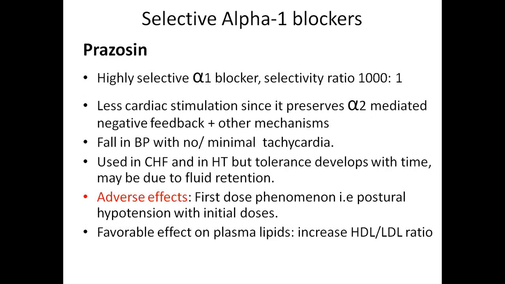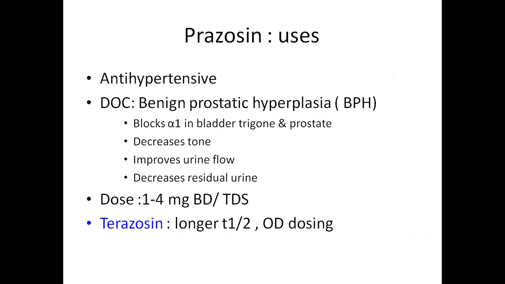Adverse effects are first dose phenomena, that is postural hypotension with the initial dose. It has a favorable effect on plasma lipids, it increases the high density lipoprotein to low density lipoprotein ratio. Prazosin uses: it is antihypertensive and also used in benign prostatic hyperplasia.